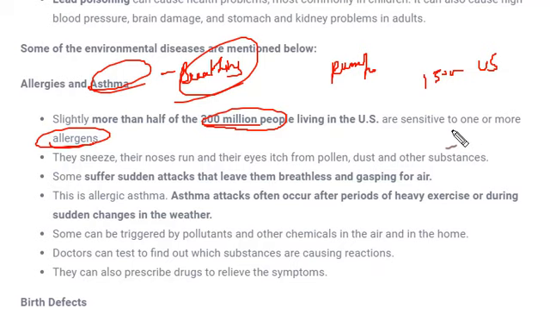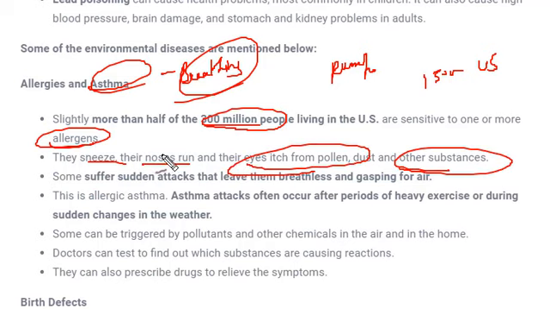Allergic means whenever it comes in front of you, you don't feel normal. Your eyes might start itching, or you might start sneezing. So lots of problems arise when you are allergic to something. What happened in the US is that most of the people sneeze, their noses run, and their eyes also itch from pollens, dust and other substances. So that means they are allergic to some substance or other in the US. And apart from this, other respiratory problems can also occur, like sudden attacks and breathlessness. You might have seen these conditions in movies and around you also. Many people might be suffering from this asthma disease, so you must know much about it.